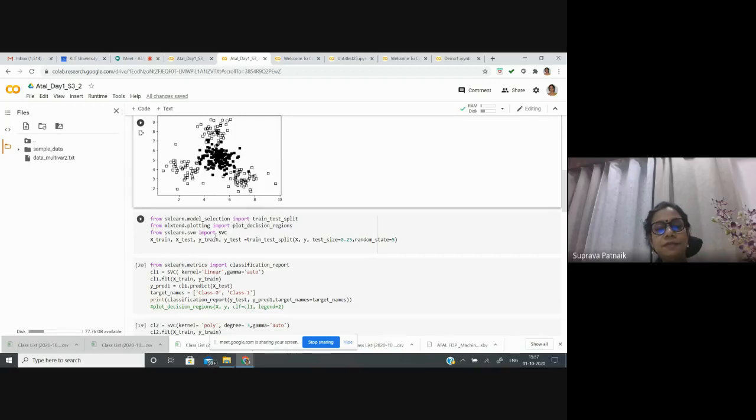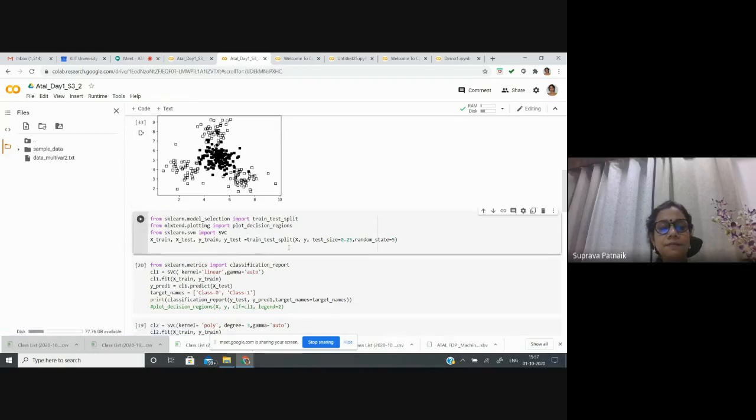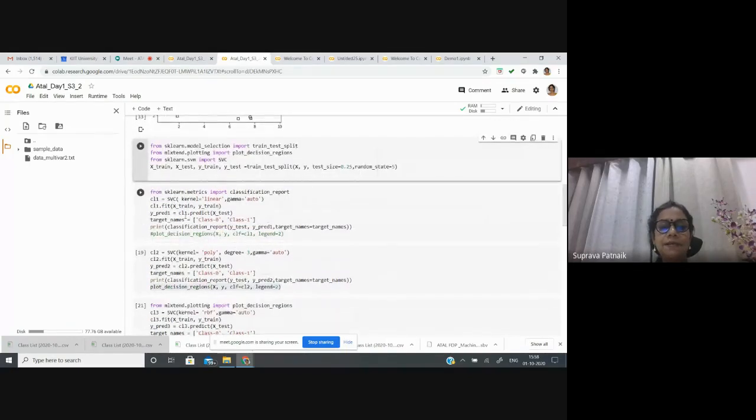Otherwise, the rest of the things are the same. Here I have taken the support vector classifier, which is also in the package sklearn.svm. Again, whatever X and Y I have is getting divided into the training patterns and the test patterns. Mostly these things remain the same for many of the classifier or regression applications.